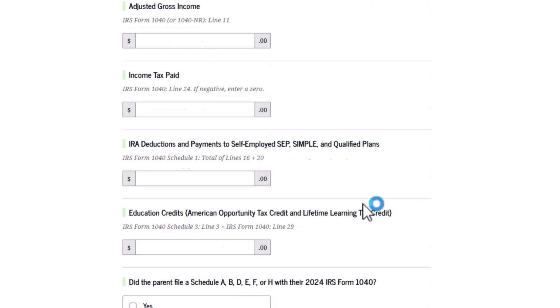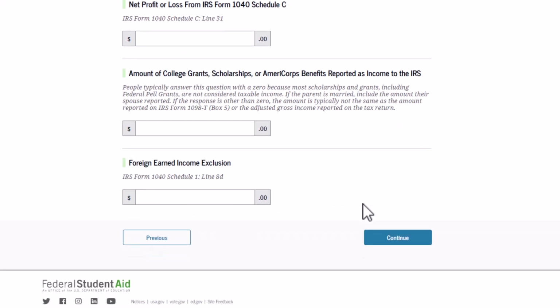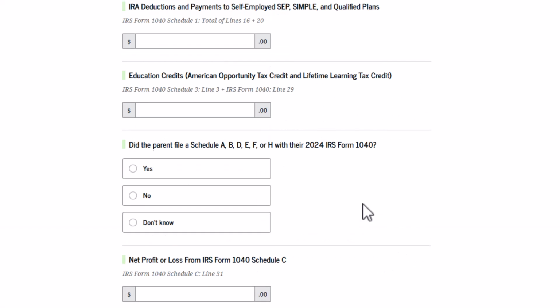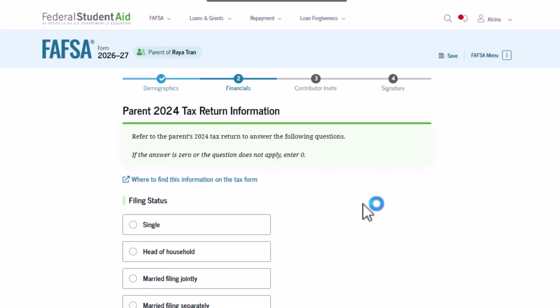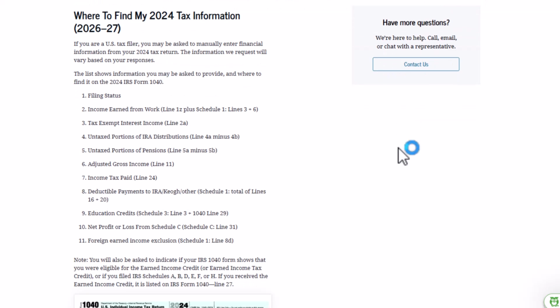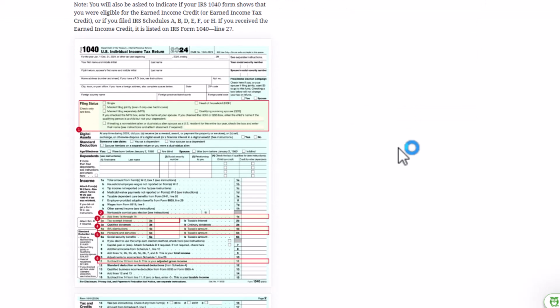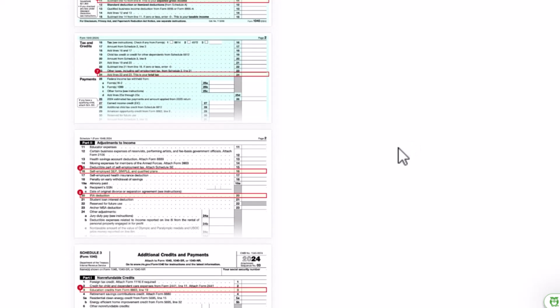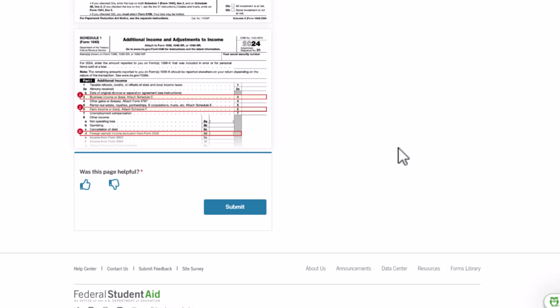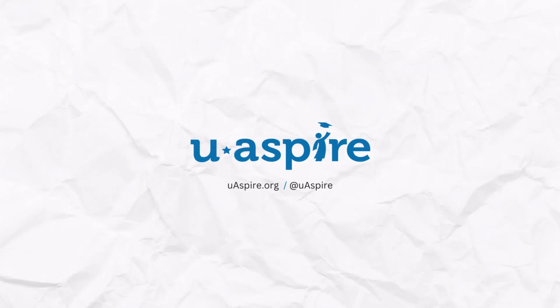Once you navigate to the tax section, you'll see the complete list of questions on one page. There is minimal help text on this page, but if you are a U.S. tax filer, a link at the top will show you the exact tax lines to pull from your 1040. Use this help text and your 1040 tax form to answer the questions on this page. If you are a foreign tax filer, you'll need to convert the currency to US dollars and try to align your foreign tax return with the questions on the page. You should be prepared to follow up with the college to provide additional information.